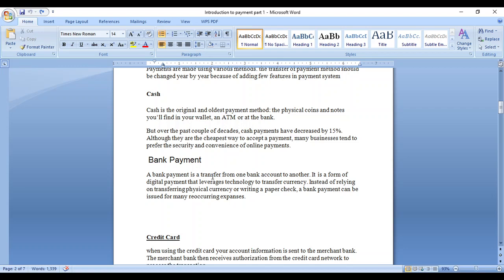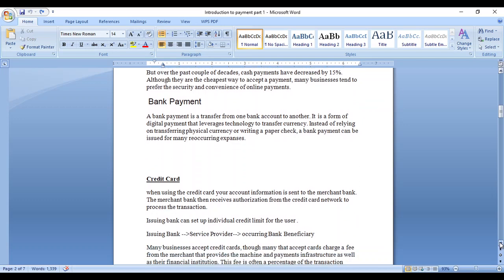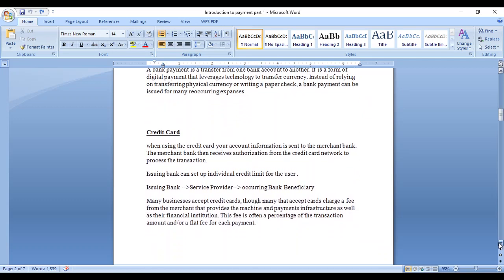Now we come to the electronic payment. Many modes are there, such as credit card and so on. I will explain the credit card concept, which you are all aware of. A credit card works on the Visa or Master network. Let me explain how it works with this credit card payment.